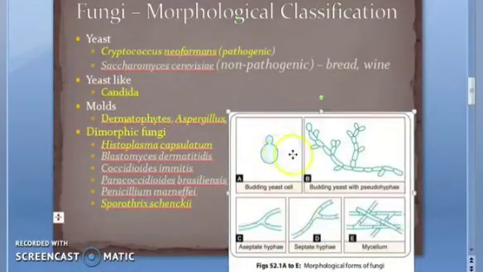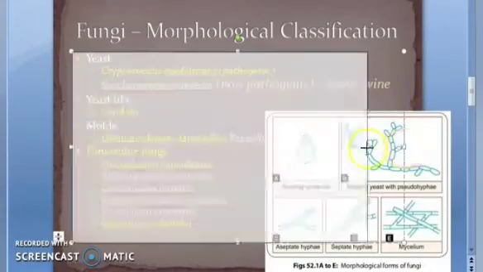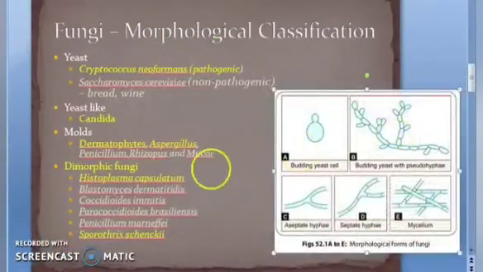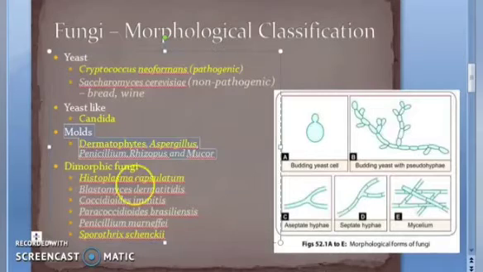Guys, how about going on to molds? Molds, fine? Everybody okay? Good. Now molds, here we are. What are we reading now? Molds. We finished yeast and yeast-like. Now we'll go to molds, okay?